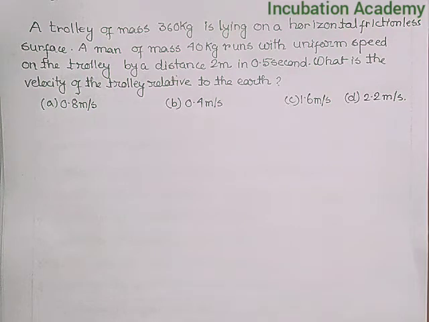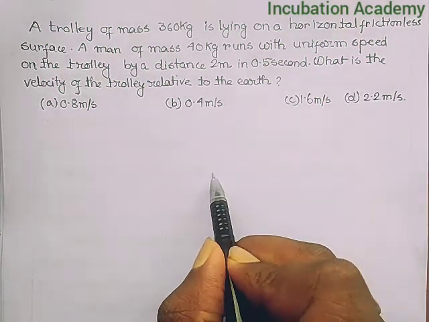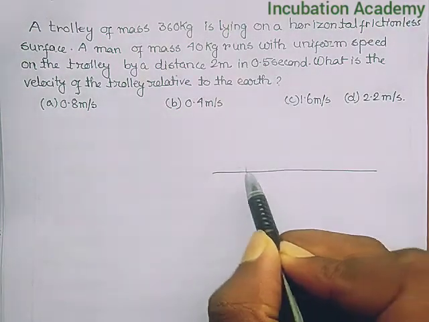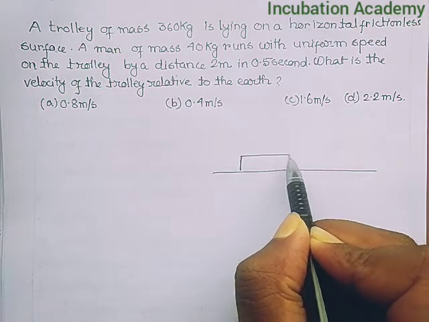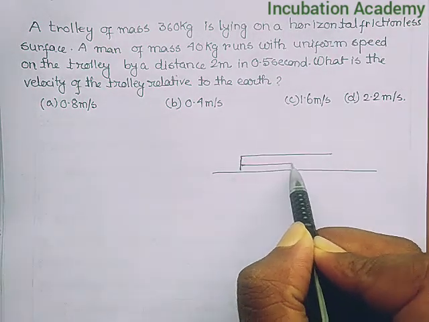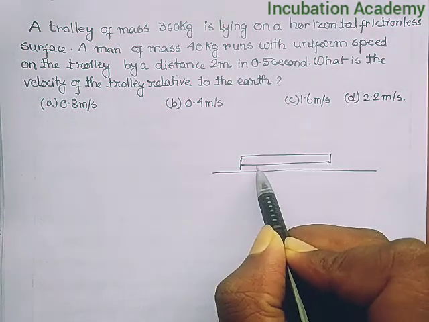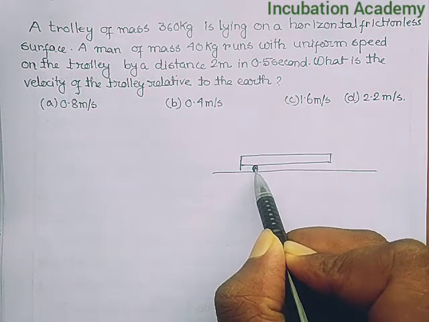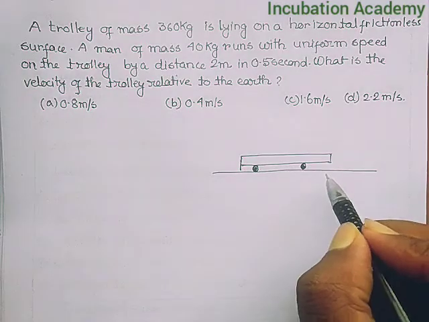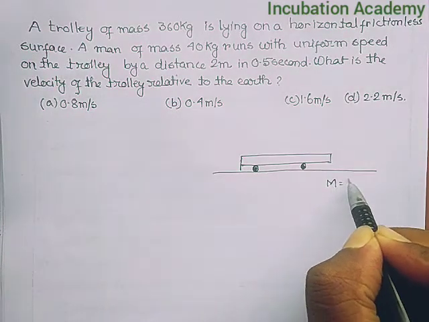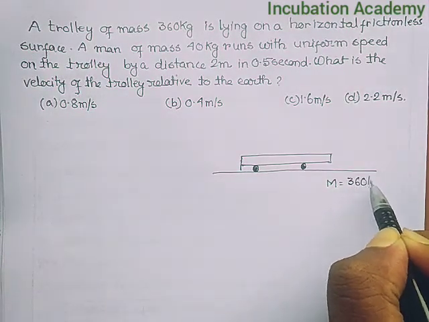Welcome everyone. The question is: a trolley of mass 360 kg is lying on a horizontal frictionless surface. So let us consider this is a horizontal frictionless surface and this is a trolley. The mass of the trolley is 360 kg.